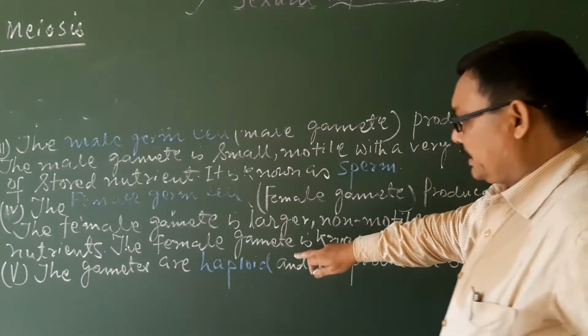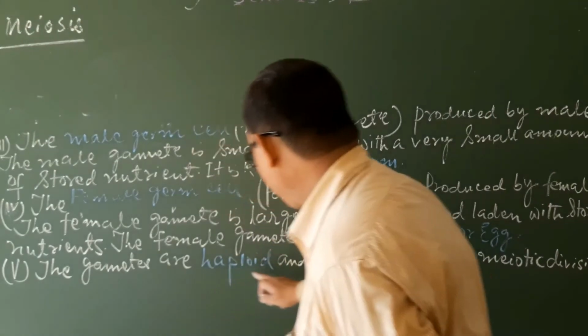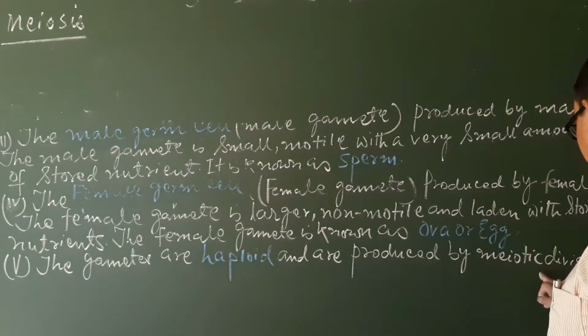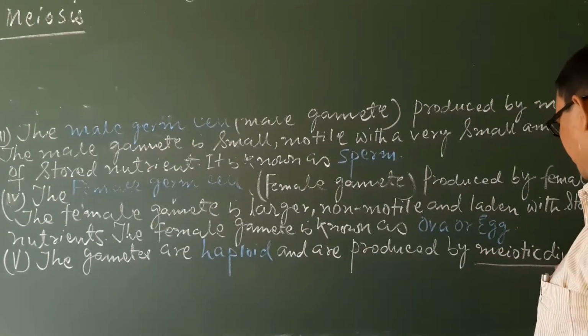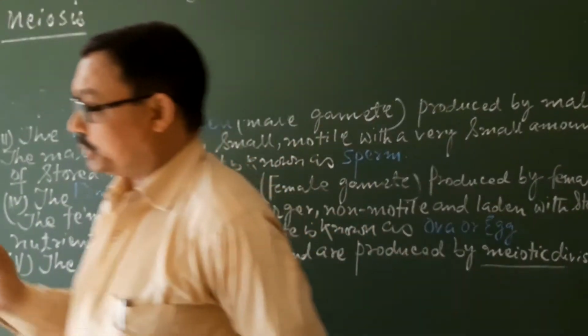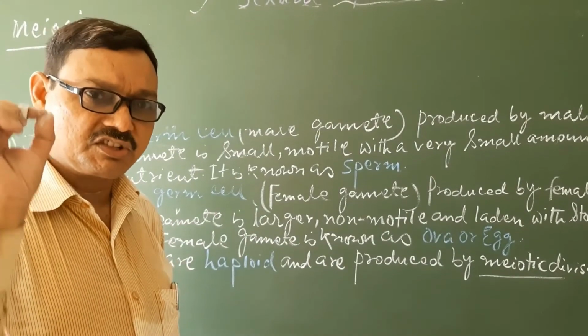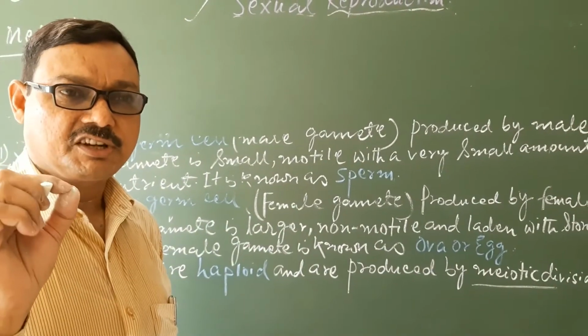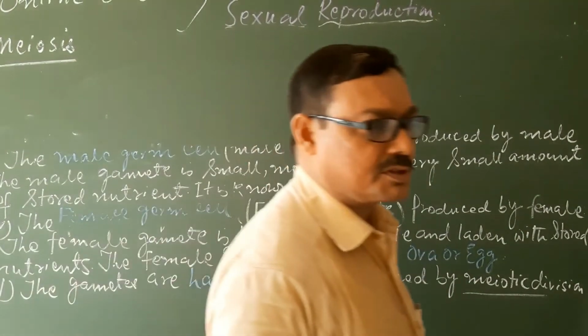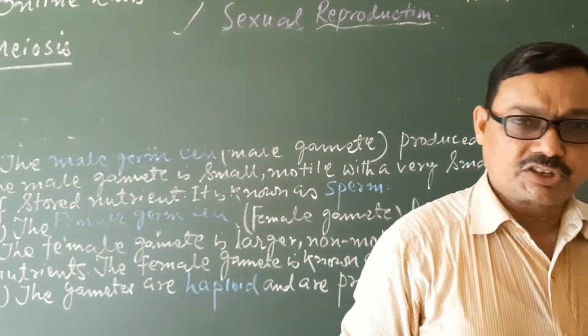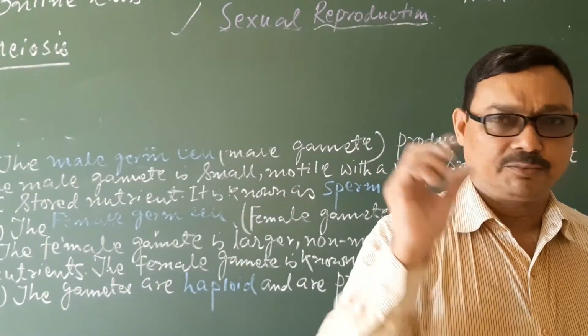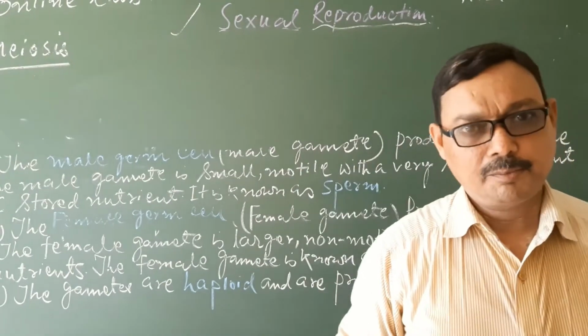So the gametes are haploid and are produced by meiotic division. During formation of gametes, the cell division is of the meiosis type, in which the number of chromosomes is reduced to half that of the parent cell.